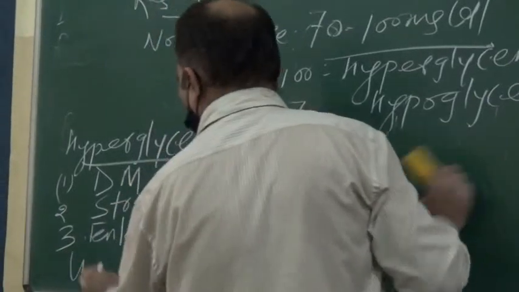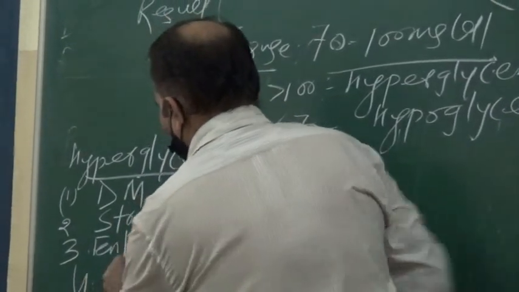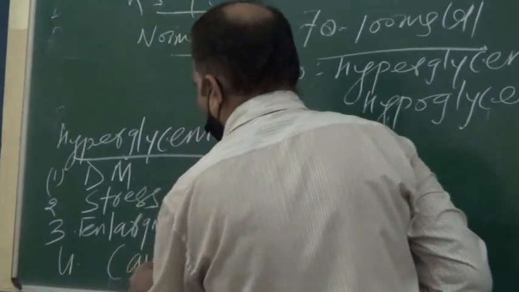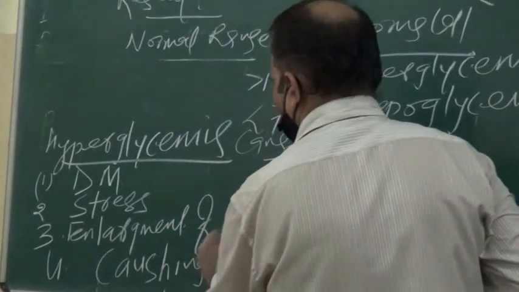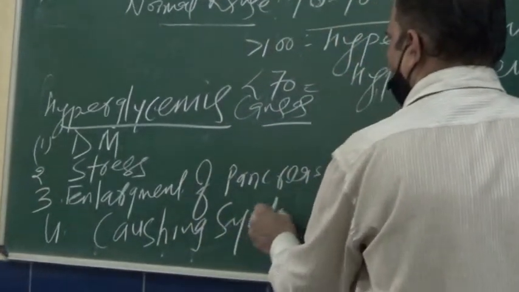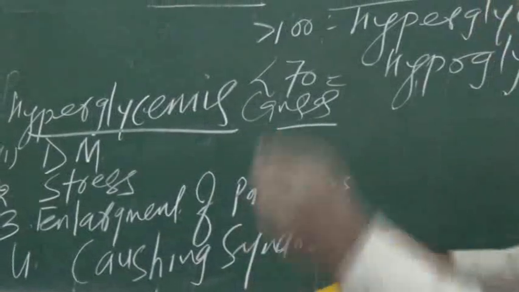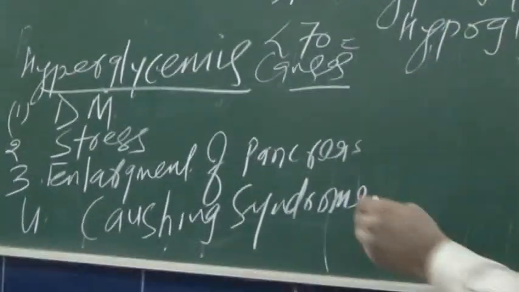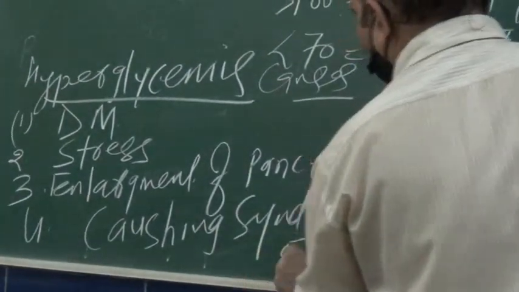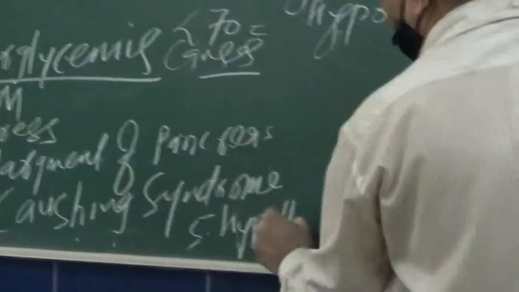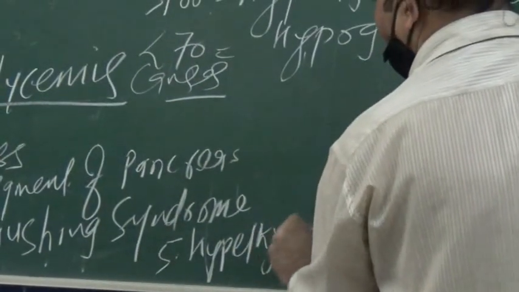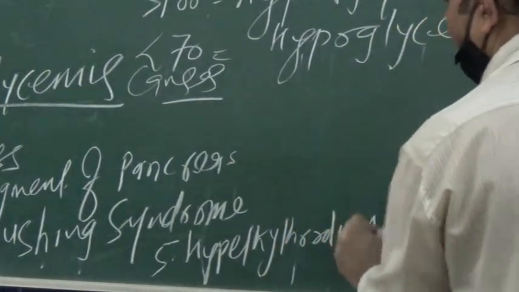Next cause is Cushing syndrome. Cushing syndrome increases the synthesis of the hormone cortisol, and finally hyperthyroidism. These are the 5 main causes of hyperglycemia.